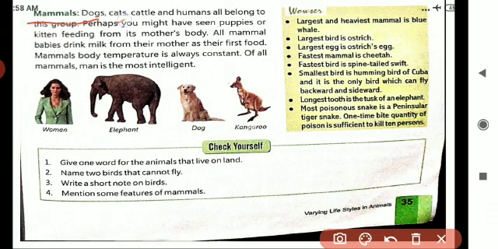Dogs, cats, cattle, humans all belong to this group. Perhaps you might have seen puppies or kittens feeding from their mother's body. All mammals, what is the special thing, children? All mammal babies drink milk from their mother as their first food. Mammals' body temperature is always constant. Of all mammals, man is the most intelligent.